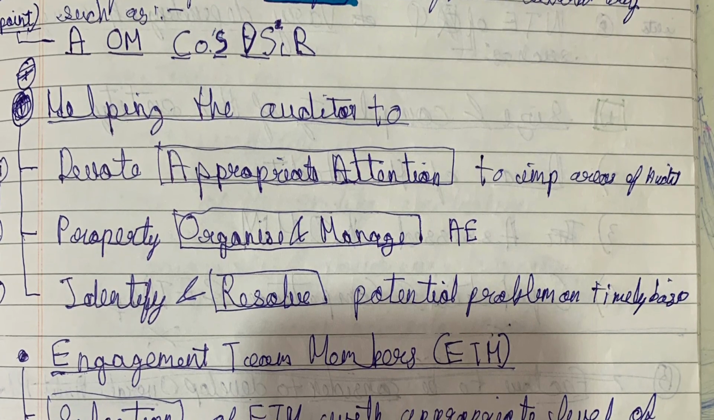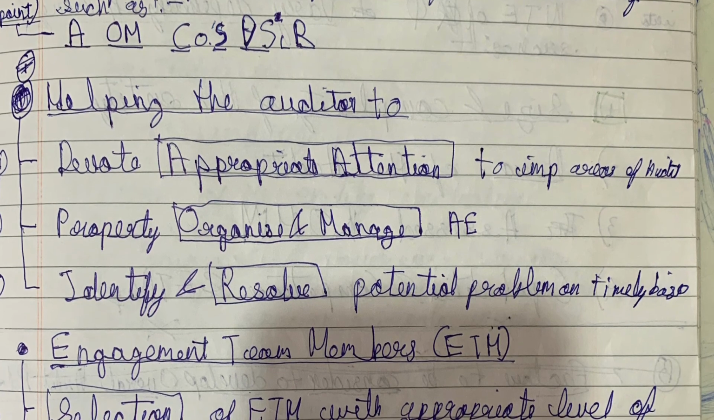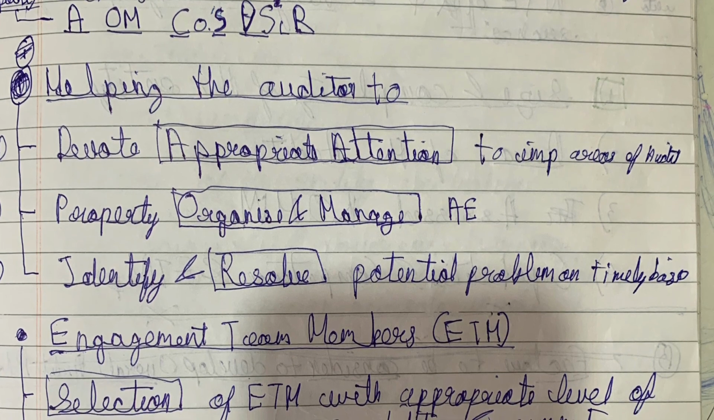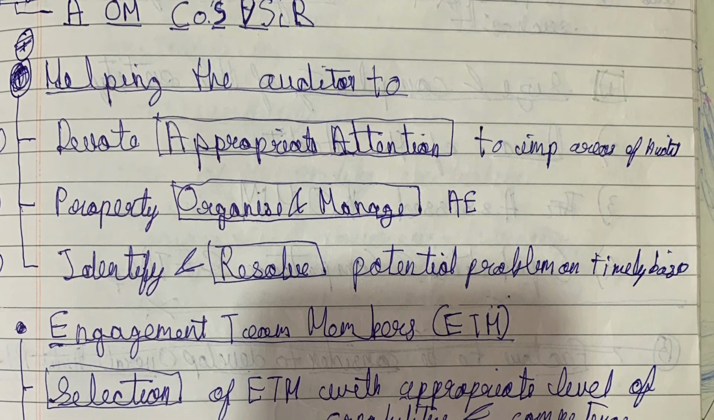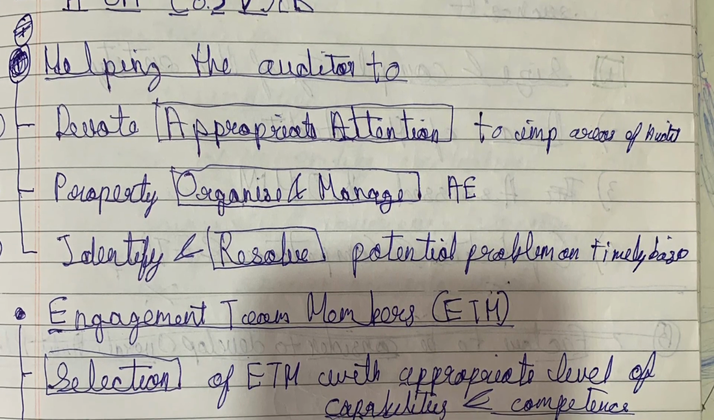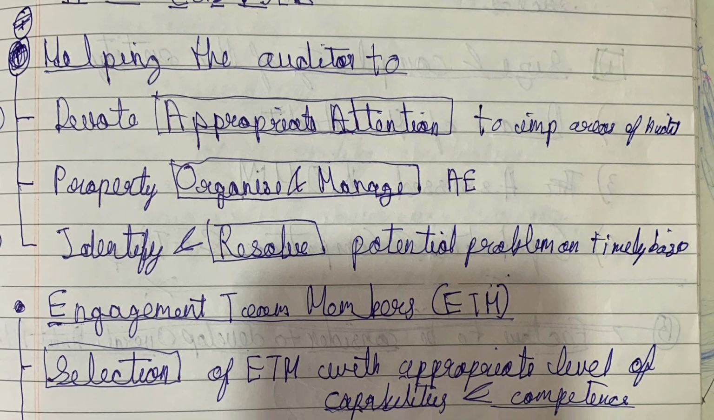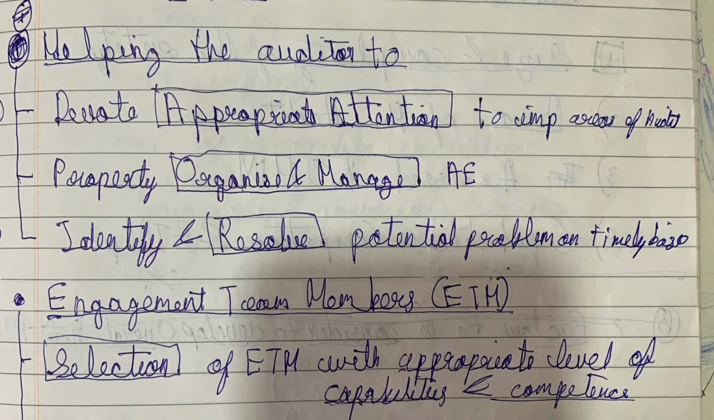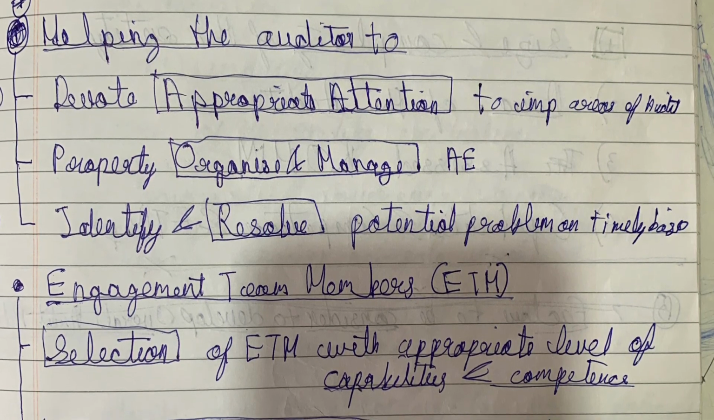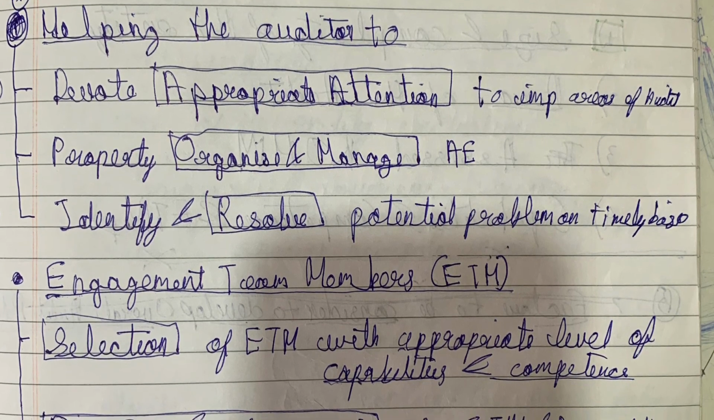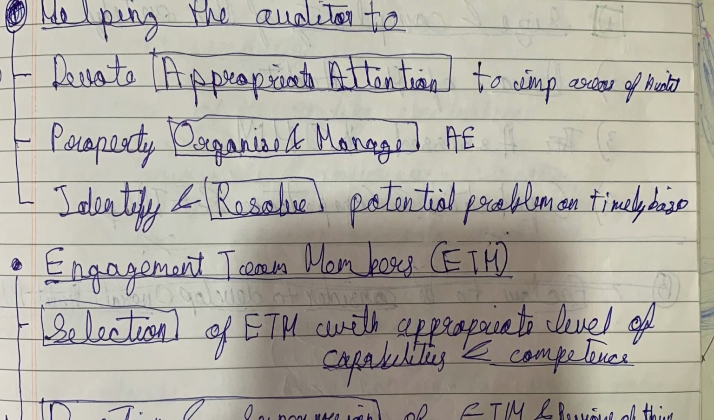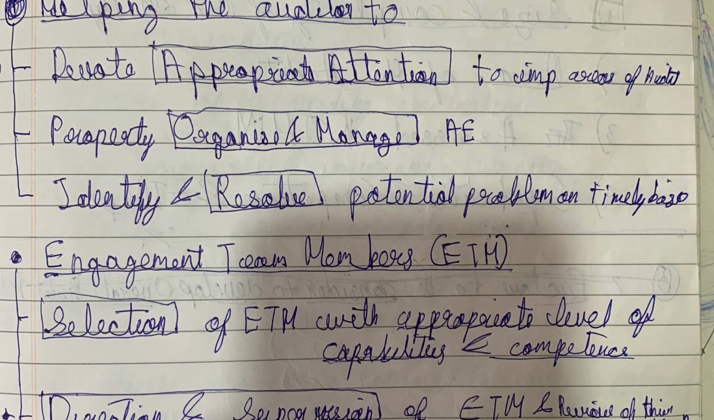Related to engagement team member, selection of engagement team member with appropriate level of capability and competence. So if we have proper plan, we can allocate proper resources, so we can select engagement team member with appropriate level of competence and capability. Direction, it helps in direction and supervision of engagement team member and review of their work, coordinating the work done between engagement team member and audit expert, increase efficiency of the audit work, helps in performing audit efficiently.